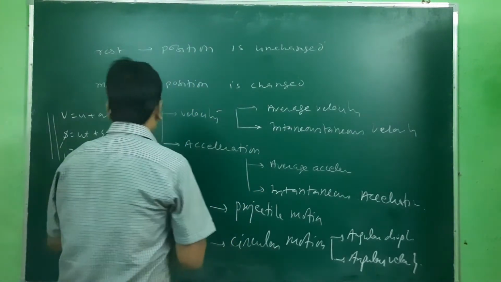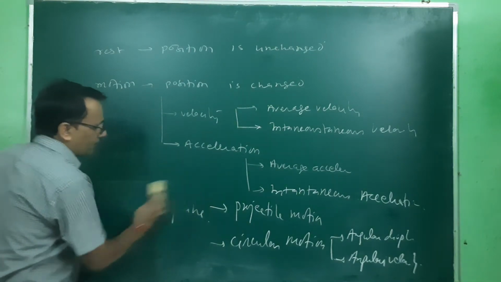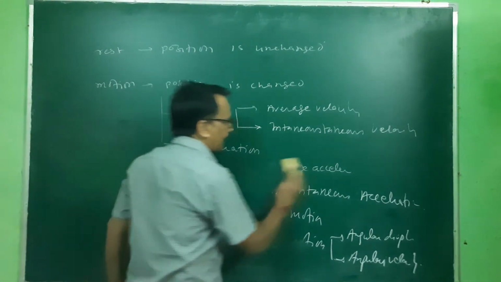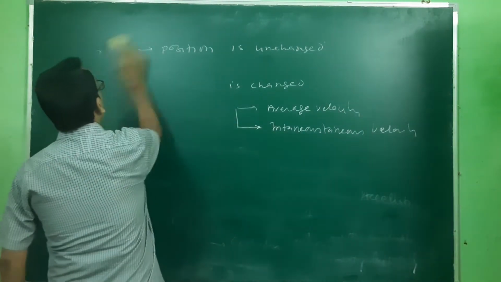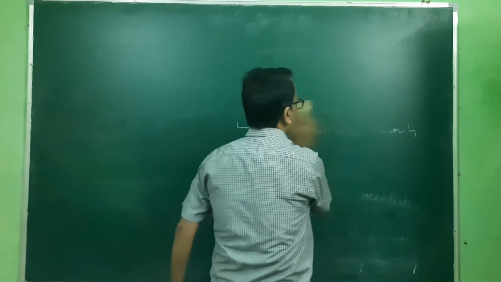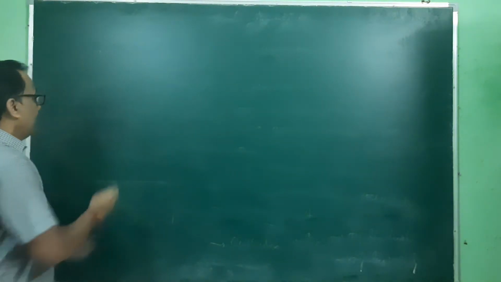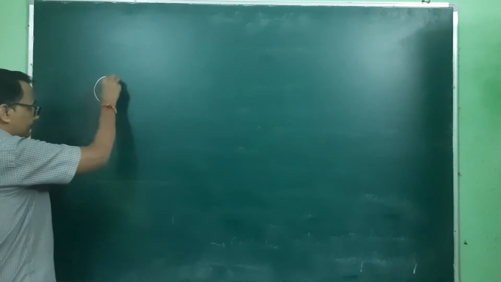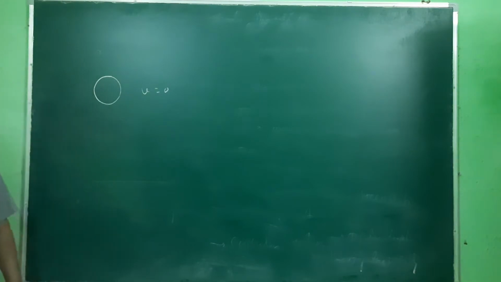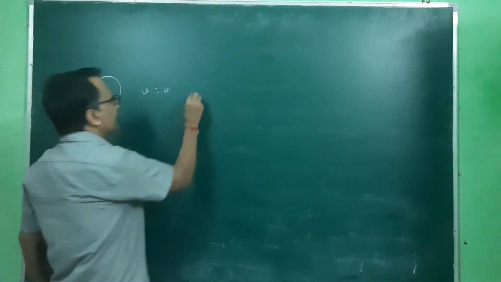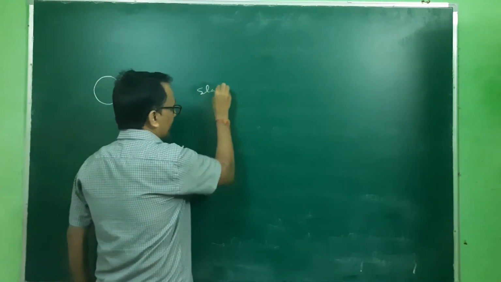Now in this particular unit, we will talk about the causes behind this motion. Obviously, if this is an object and its velocity is 0, it means it is at rest, or this is also known as the state of rest.